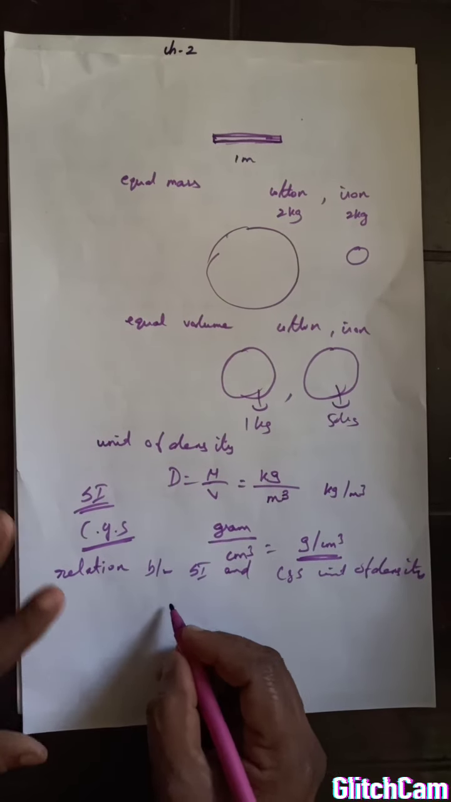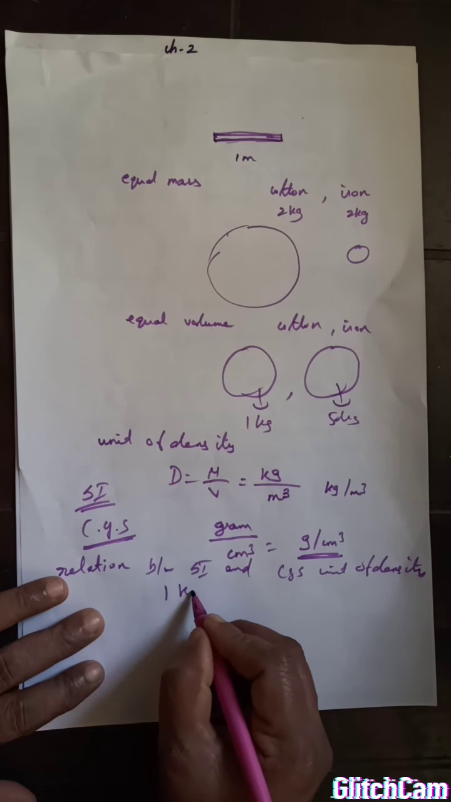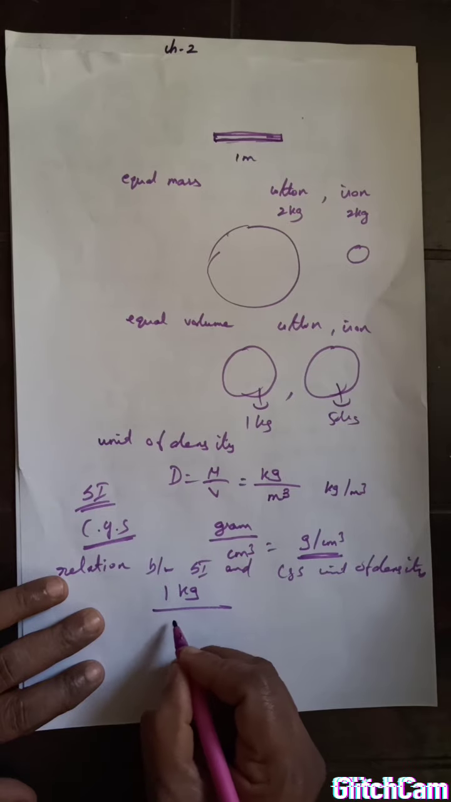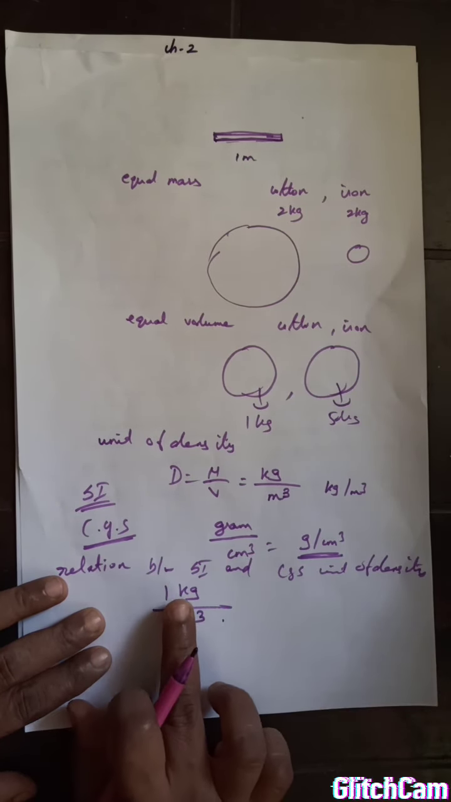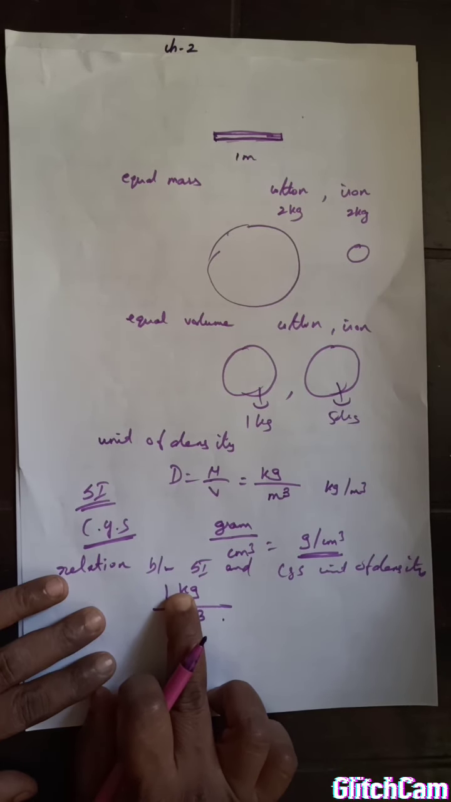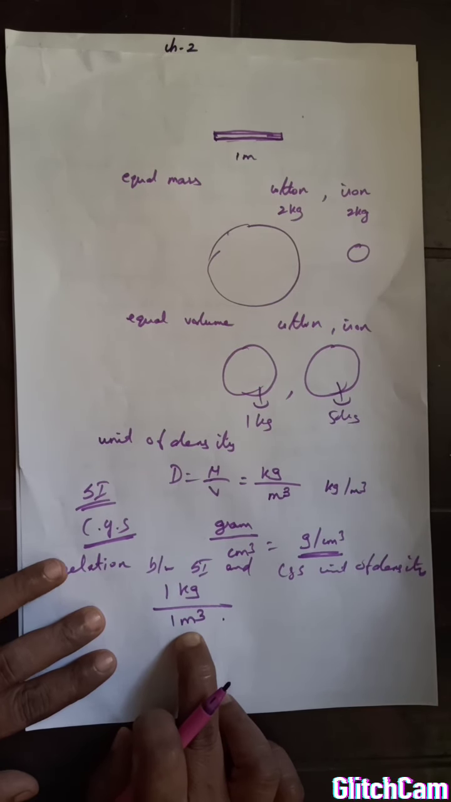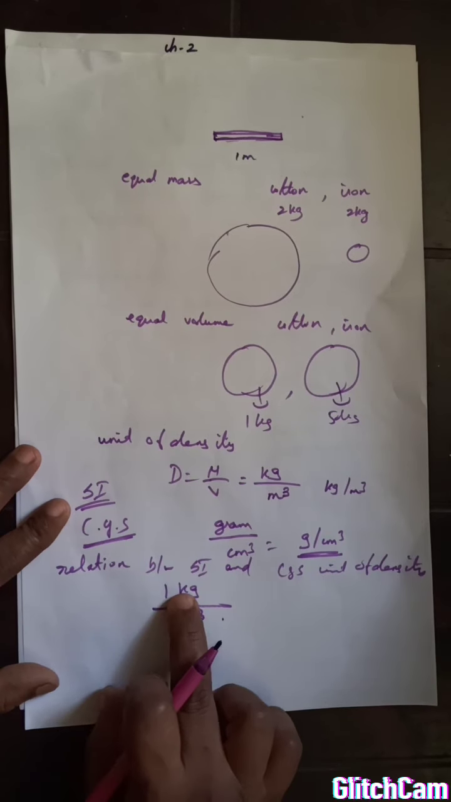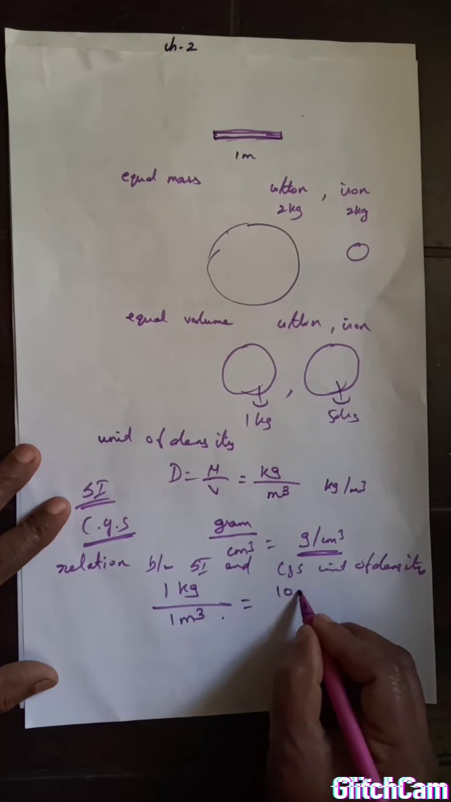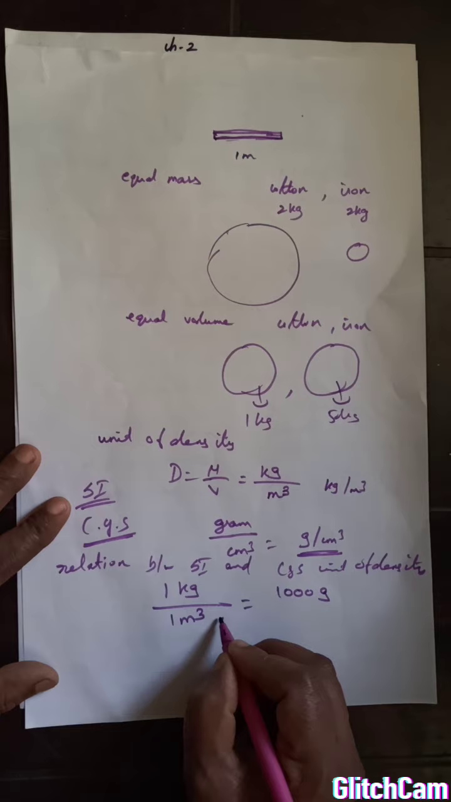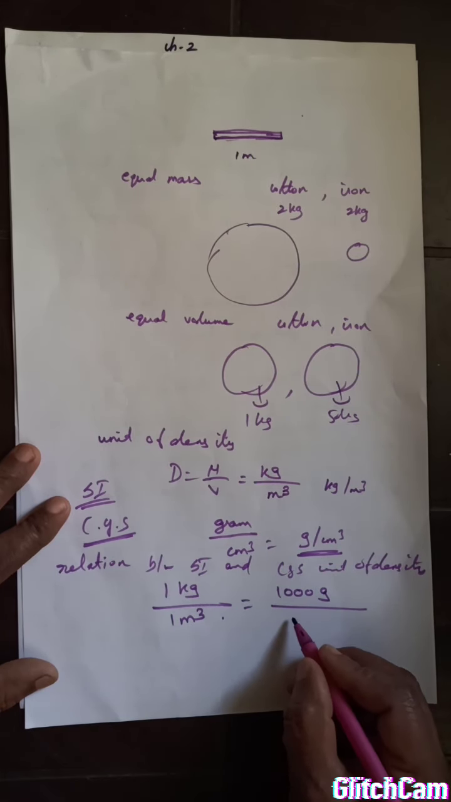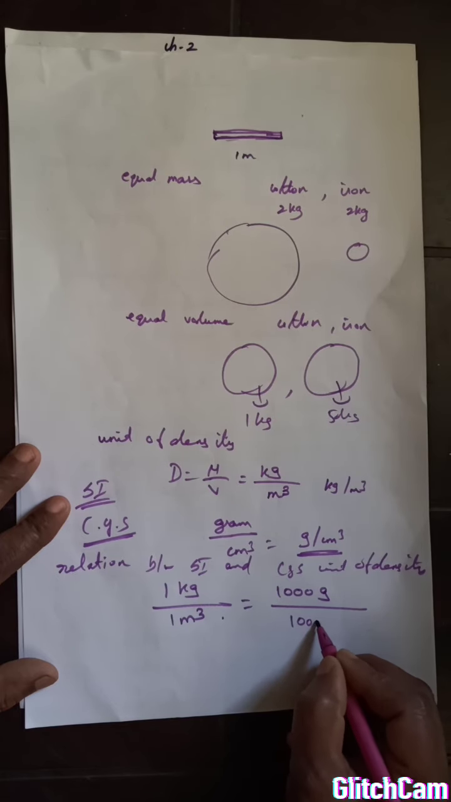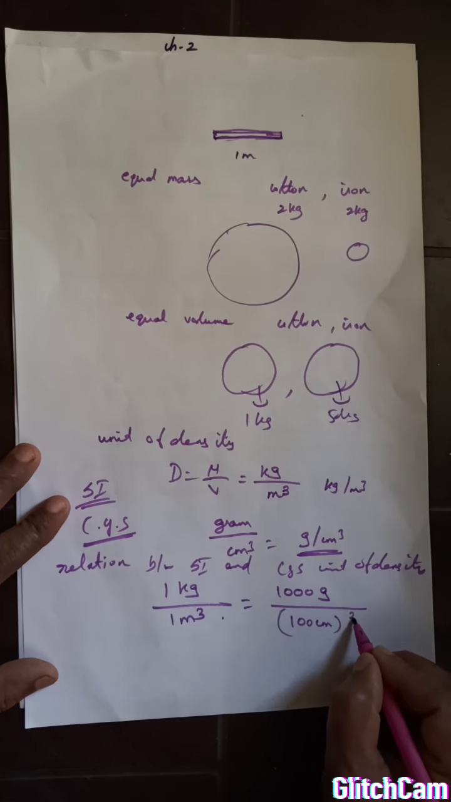Okay. Now you know that if you take 1 kilogram mass with 1 meter cube of volume of a substance, now express this kilogram in terms of gram and express this meter cube in terms of centimeter cube. What is 1 kilogram in gram? 1 kilogram equals 1000 gram, and 1 meter equals 100 centimeter, you know that. Okay, so this is 100 centimeter cube.